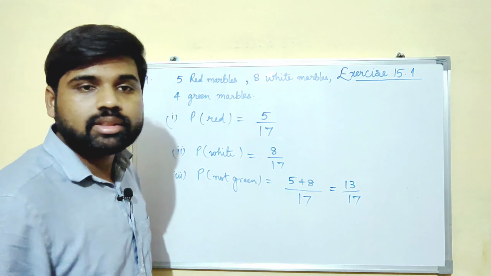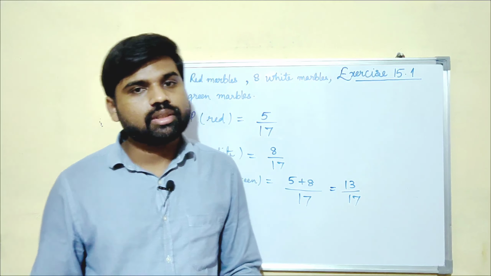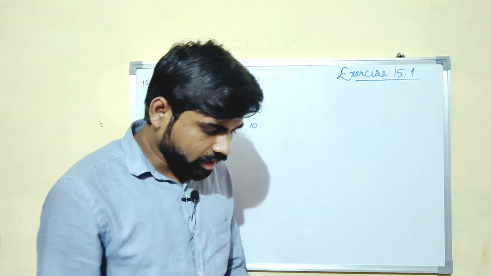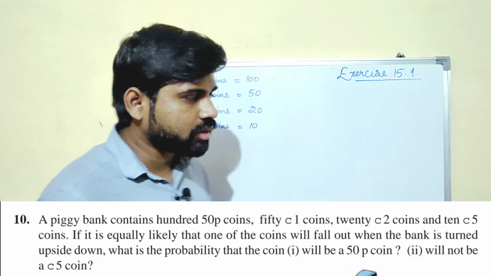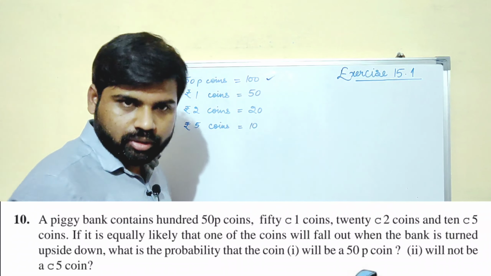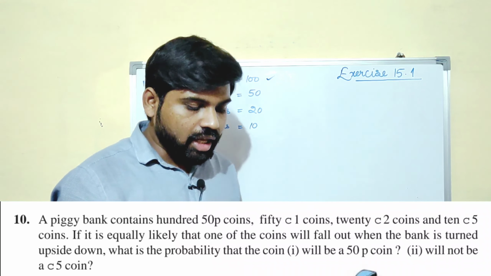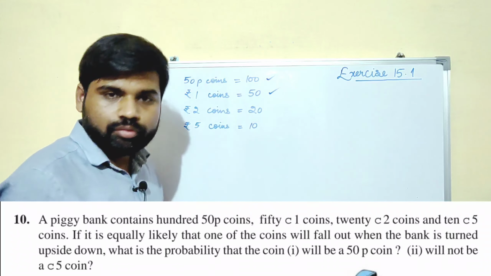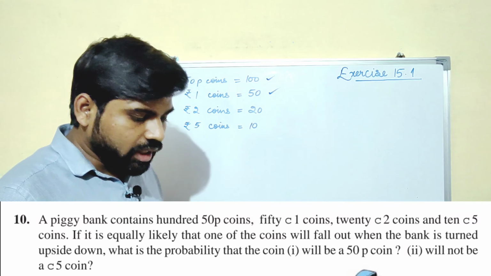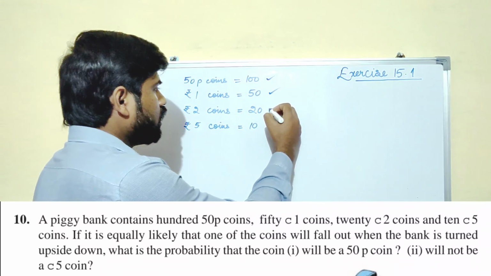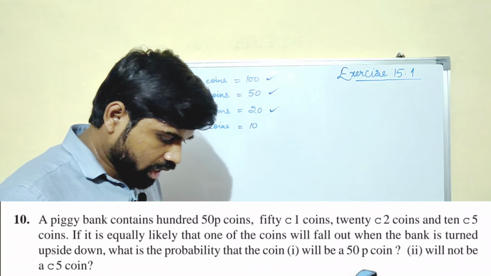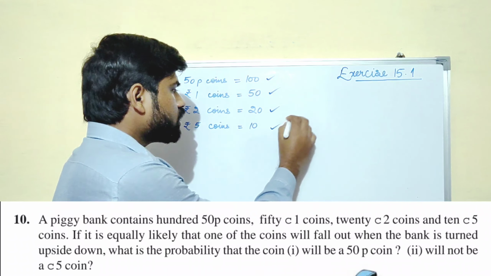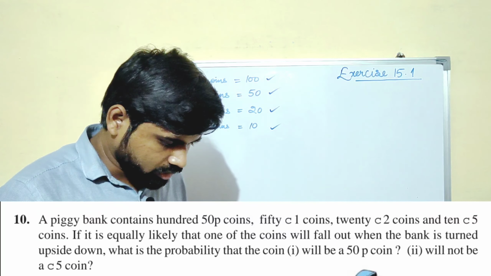Okay, so let us see the 10th question of this exercise. A piggy bank contains 100 50 paise coins, 50 rupee 1 coins. The total number of 1 rupee coins are 50. 20 2 rupee coins, and 10 5 rupee coins.